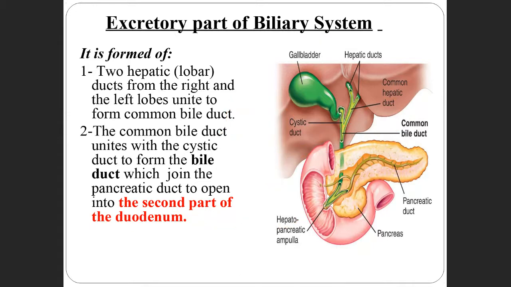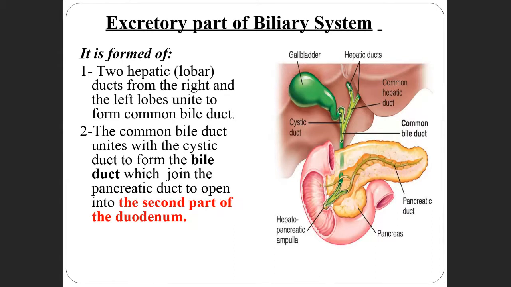Okay, so now I will read. Two hepatic ducts from the right and left lobe of the liver unite to form the common hepatic duct. See here, the two hepatic ducts are coming from the liver.